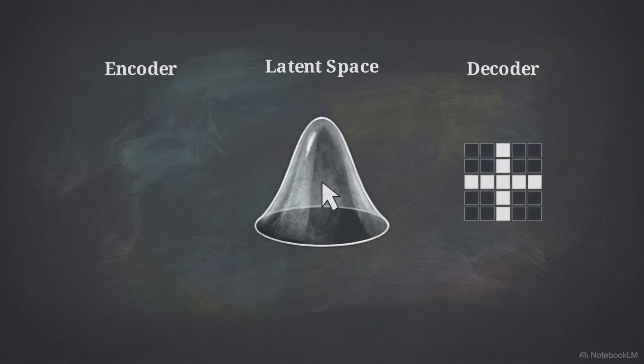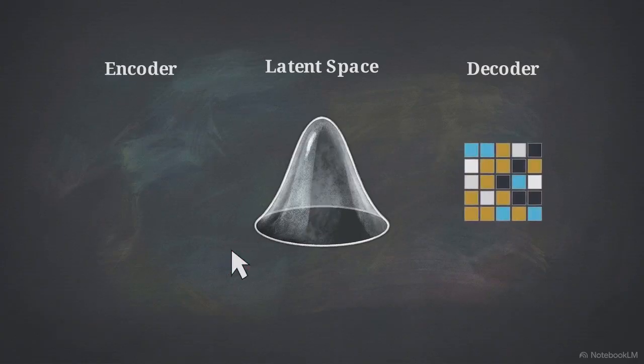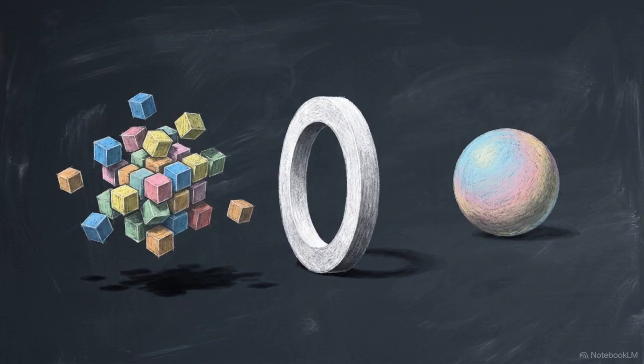A limitation of this approach is that the latent space is discontinuous. You cannot simply pick a random point in the bottleneck to generate a realistic new image. Variational autoencoders, or VAEs, fix this by regularizing the latent space toward a standard Gaussian distribution. This ensures the space is continuous and interpolable. By forcing data through these severe mathematical choke points, networks learn to transform raw pixels into usable conceptual representations.